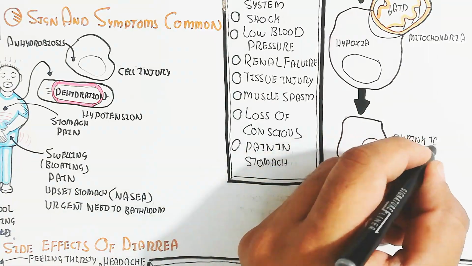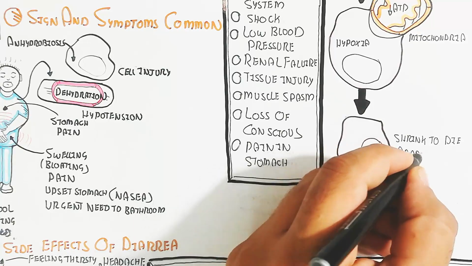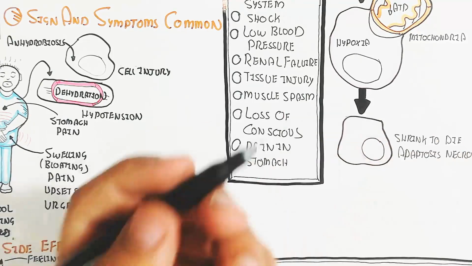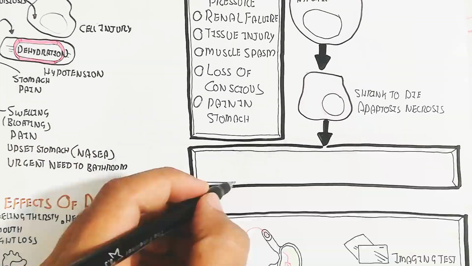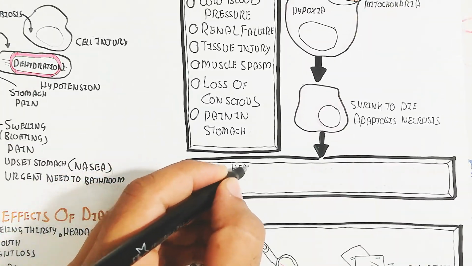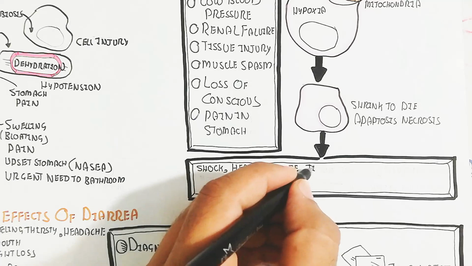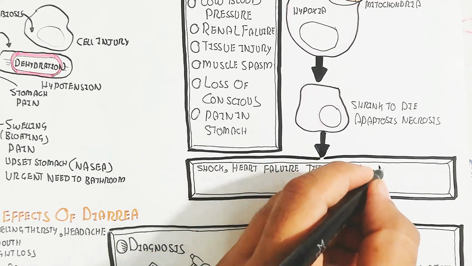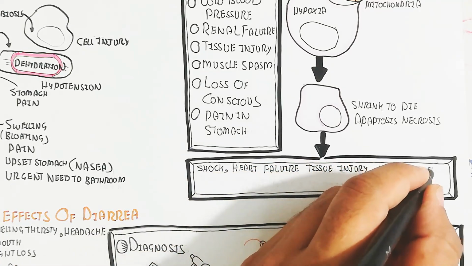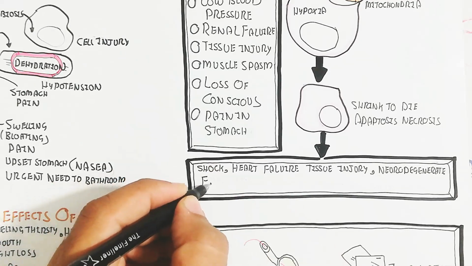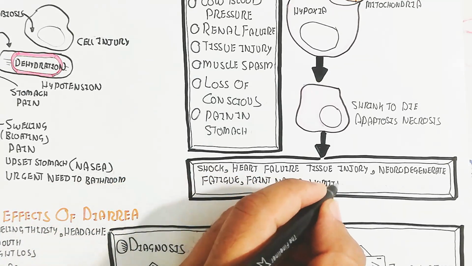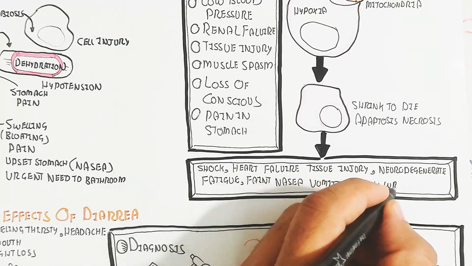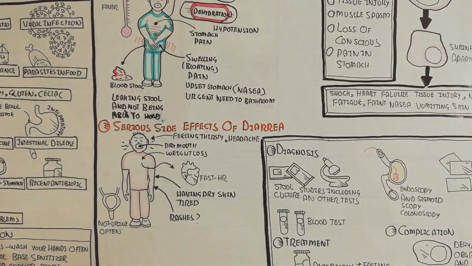Calcium imbalance and other things cause necrotic apoptosis. In this way it will lead to shock, ischemia, heart failure, tissue injury, neurodegeneration, neuropathy, fatigue, fainting, nausea, vomiting and wrinkled skin.